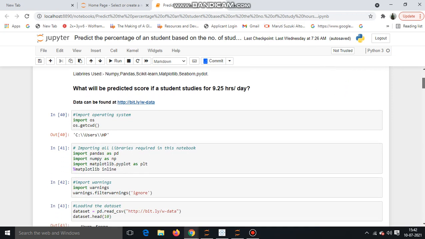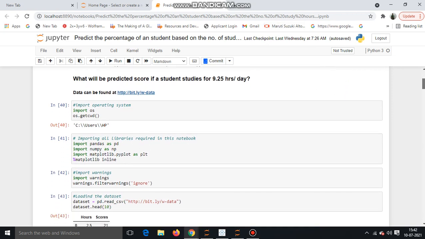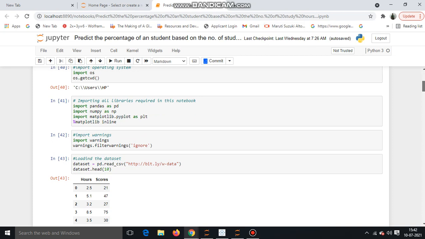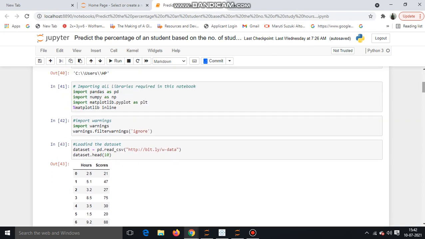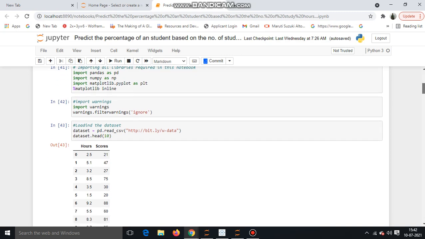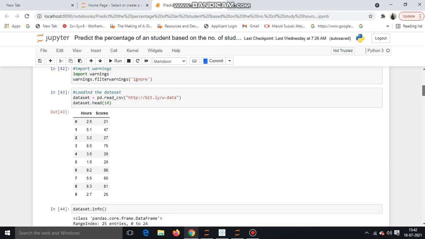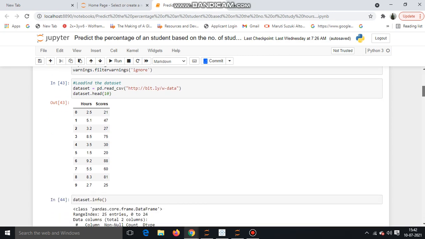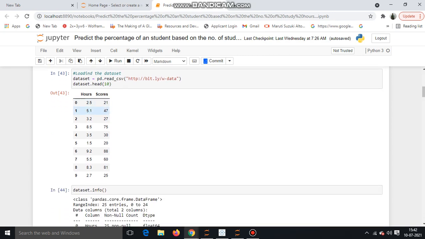First of all, we have to import the operating system and then import our required libraries such as NumPy, Pandas, Matplotlib and Matplotlib inline. After importing the libraries, we have to load our dataset. Here, see, these are our datasets. According to our data, there is a number of hours and scores.